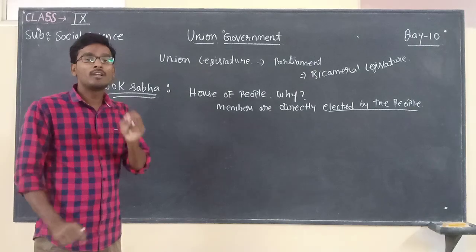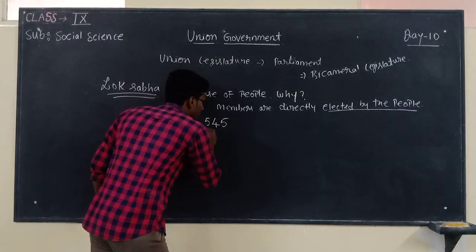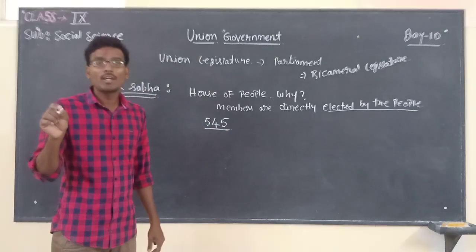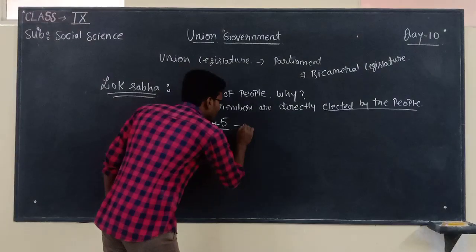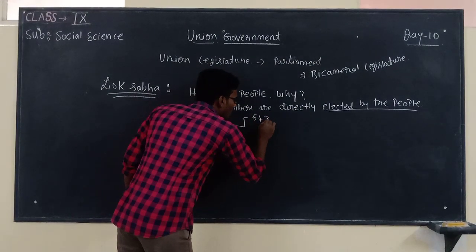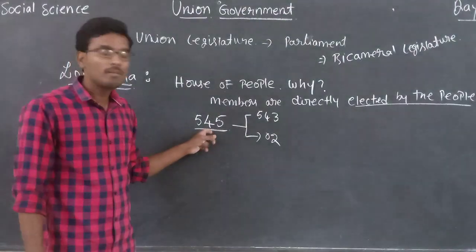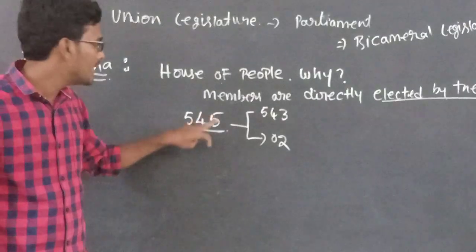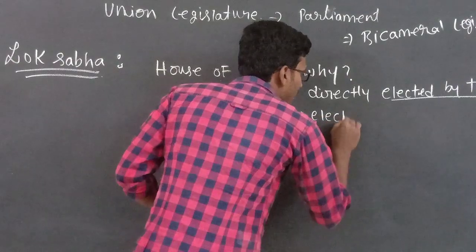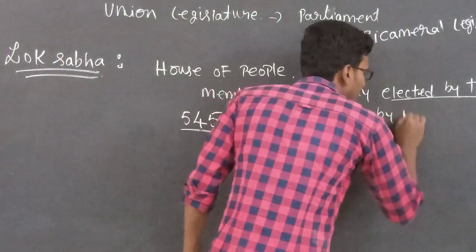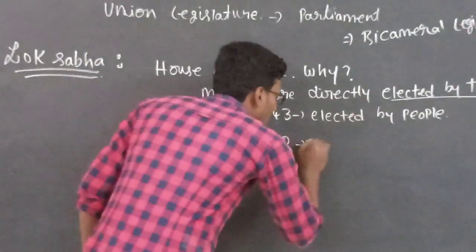Children, in Lok Sabha the total number of members is 545. How many total members are there? 545. In that, 543 are elected by the people, and the remaining 2 are Anglo-Indians.